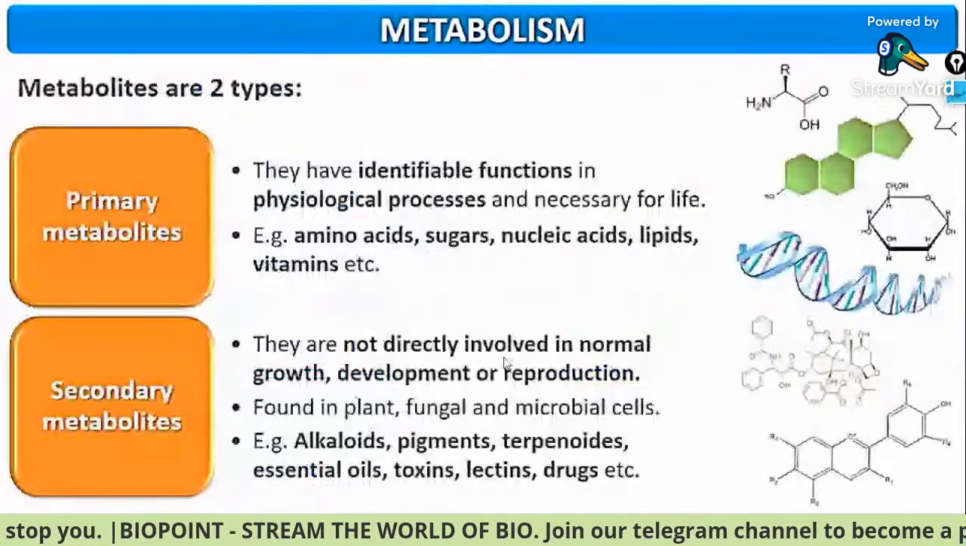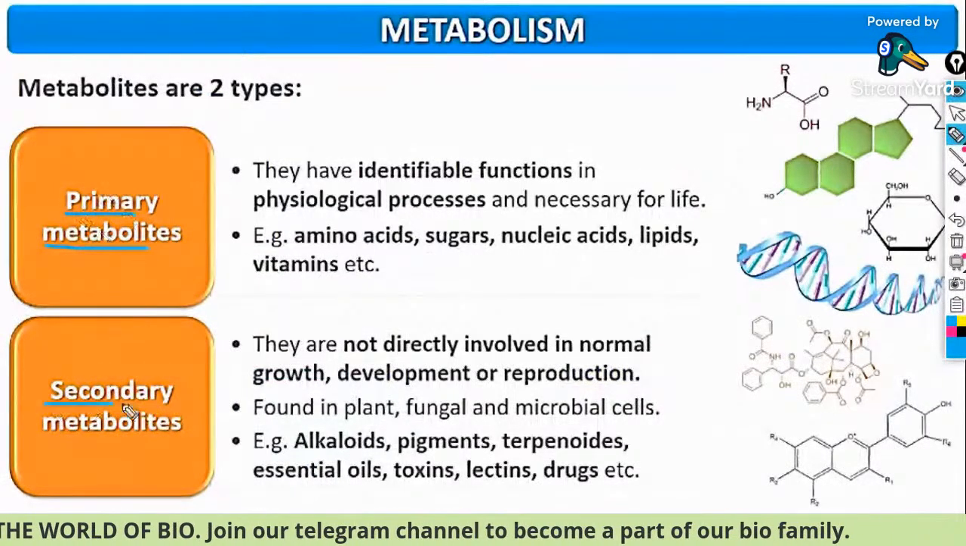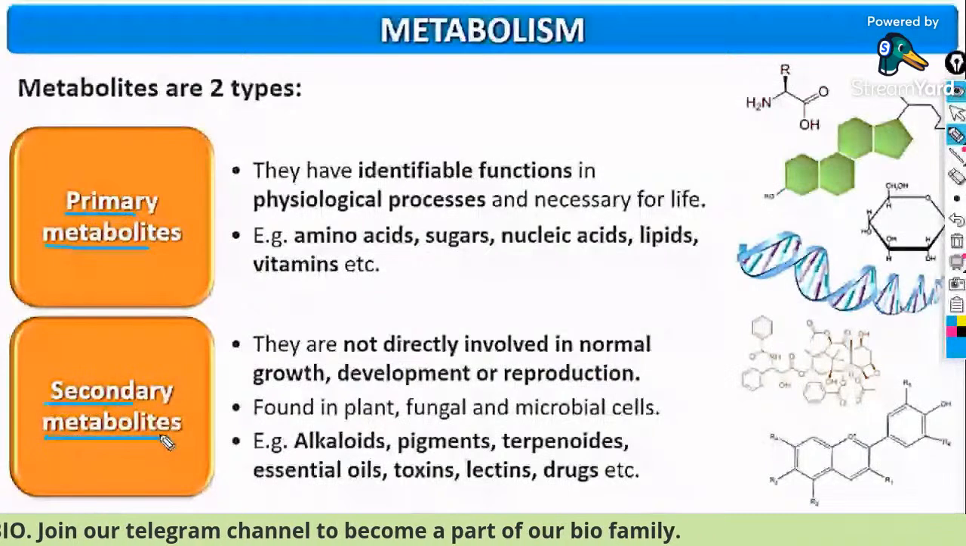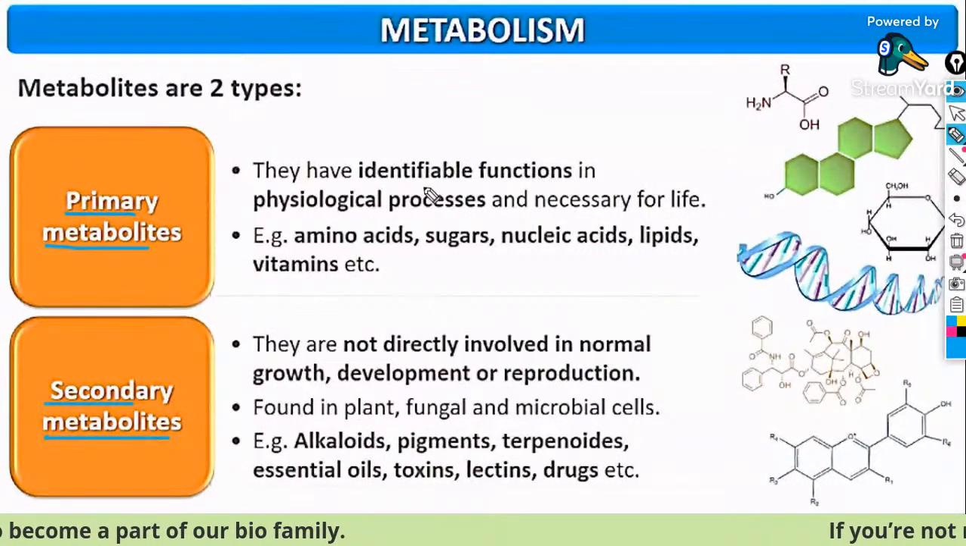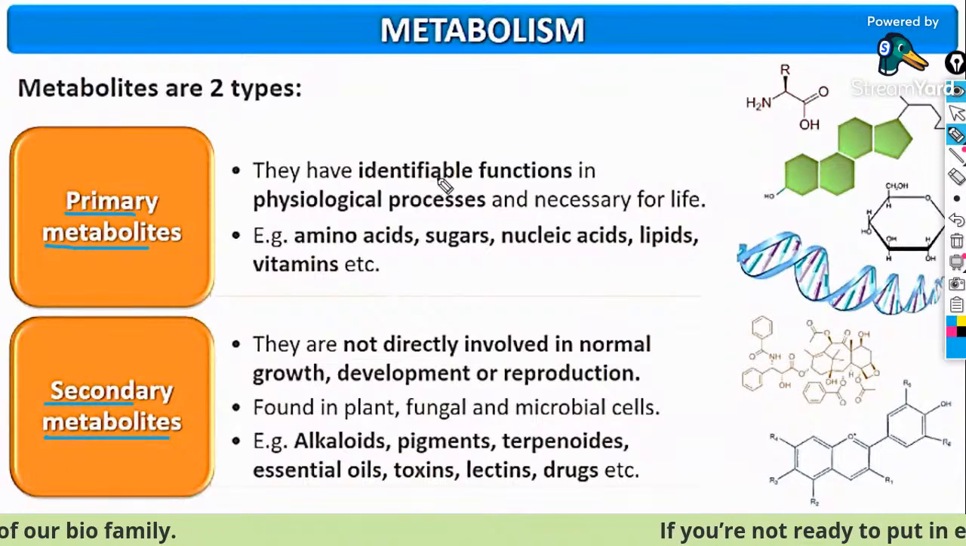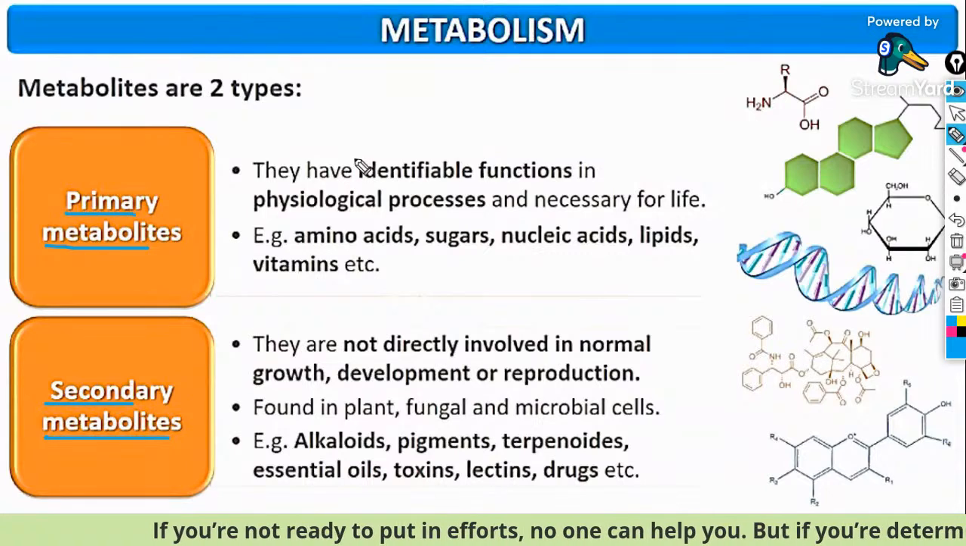So let's discuss the two types of metabolites, that is the primary metabolites and the secondary metabolites. What do you mean by primary metabolites and secondary metabolites? Primary metabolites means they have identifiable function.